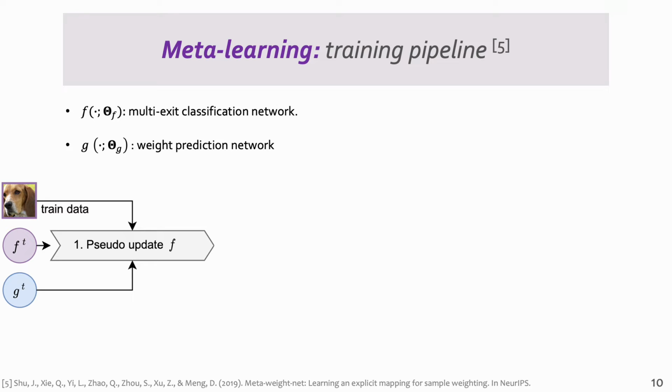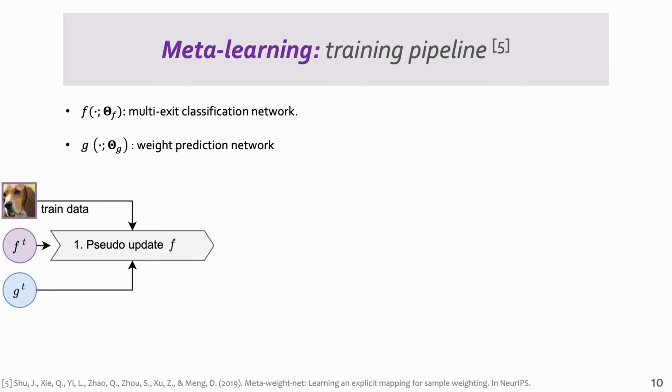Okay, now we have two models to optimize. One is the classification network F, and the other is the weight prediction network G. Inspired by MetaWeight, we propose to use meta-learning to jointly optimize these two networks. Here is the overall training pipeline.